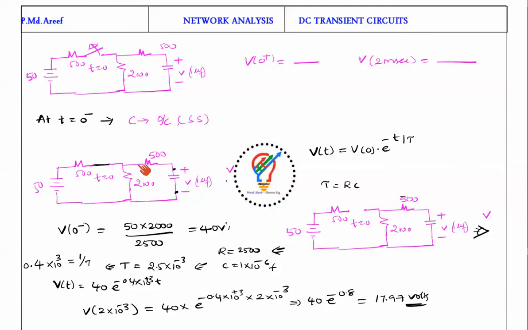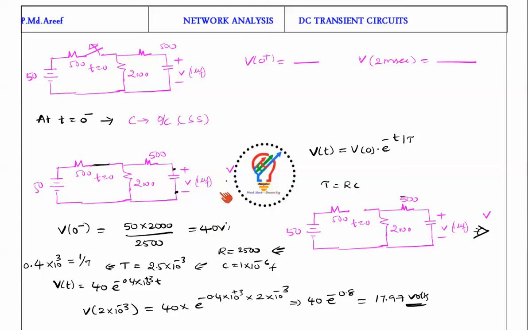So it is open circuited here. We won't do anything here. These two are in series, so 500 plus 200. It is open circuited now, so nothing will get counted. So 50 into 50 into the resistance where you find voltage divided by total resistance here is nothing but 40 volts.